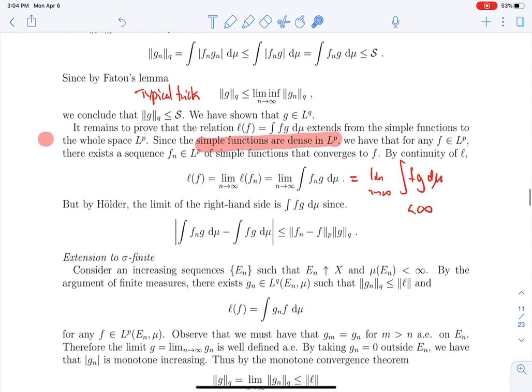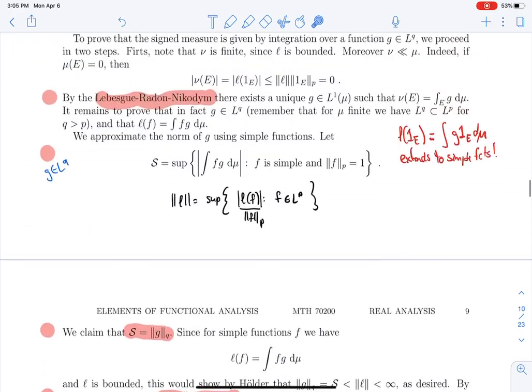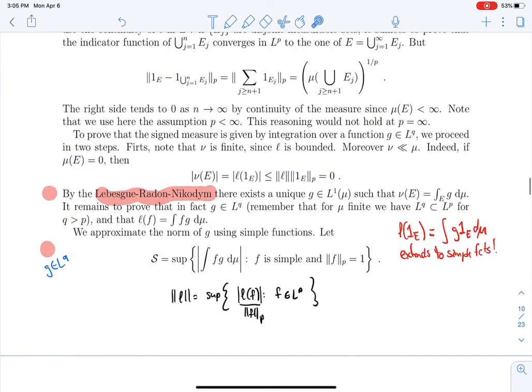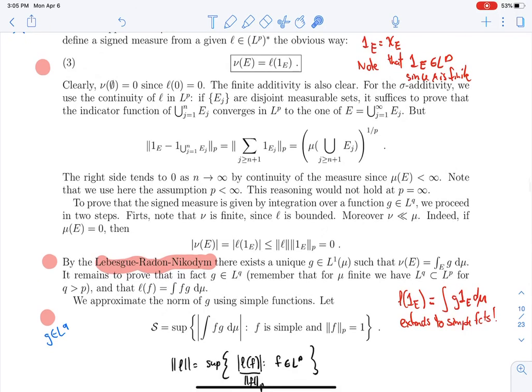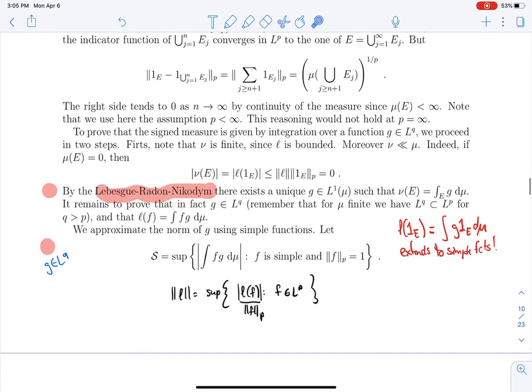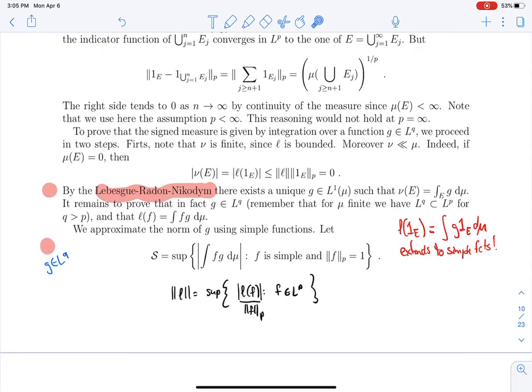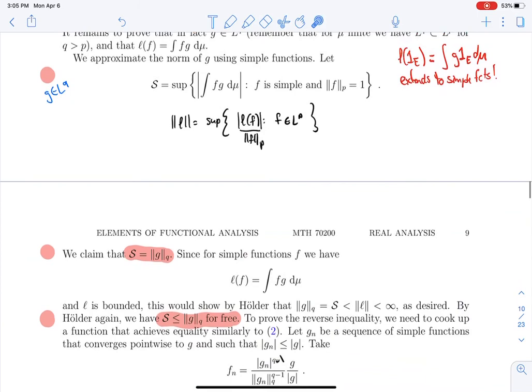All right, so that's the essence of the proof. I went maybe a bit fast, but again, what are the important points? I can define a measure using my linear functional. Using the fact that it's a continuous linear functional, I have the properties of the measure. How does the G arise? It's from the Radon-Nikodym derivative, after realizing that the measure I define is absolutely continuous with respect to the reference measure.